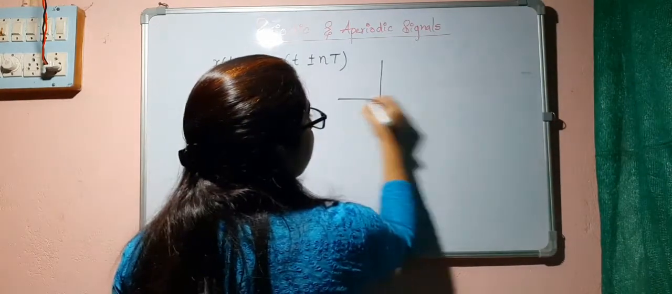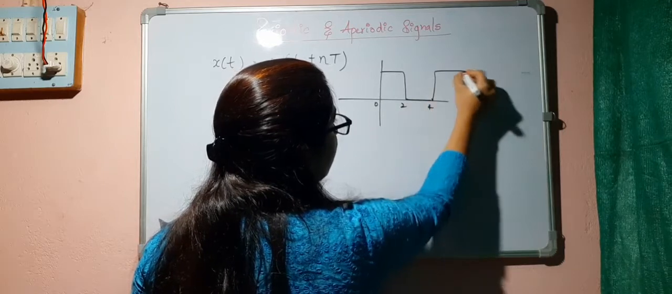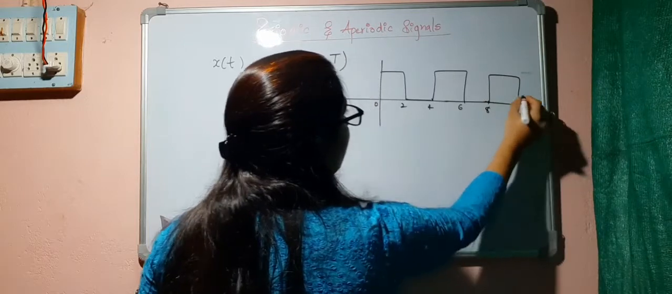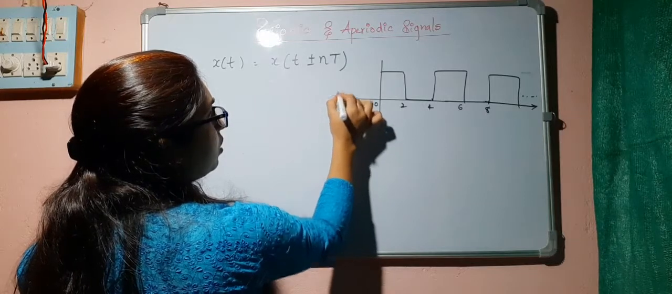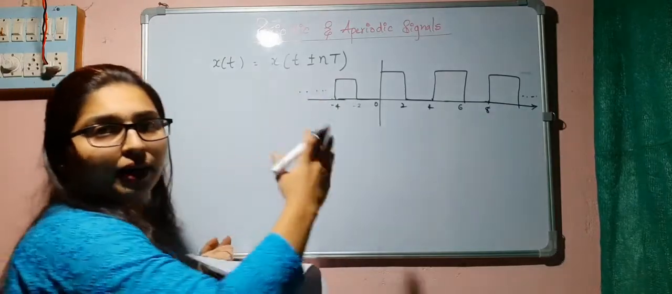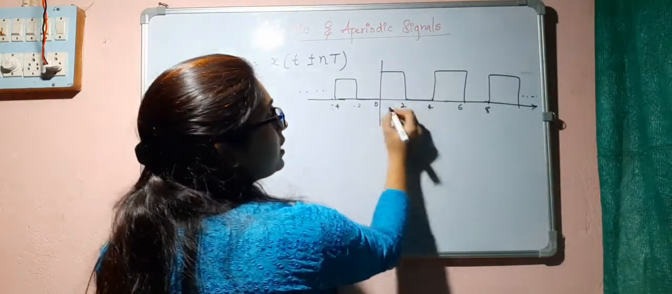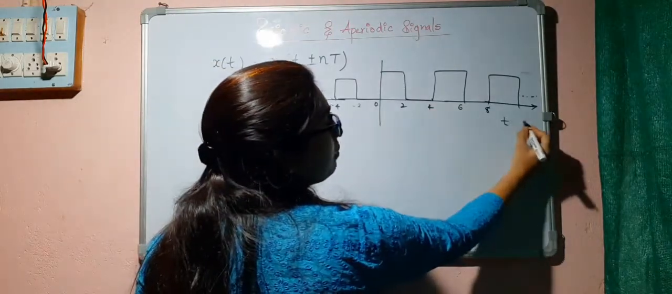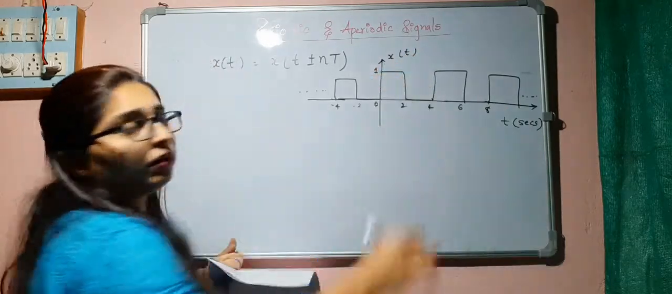Suppose I give you a signal from 0 to 2, till 4, then again from 4 to 6, 8 to 10 and so on, and towards the left it is minus 2, minus 4, like this, from minus infinity to 0 and from 0 to infinity. This is continuous. Now we can say that this is repeating after 4 seconds. Let t be in seconds, this is x of t and let the amplitude be 1.